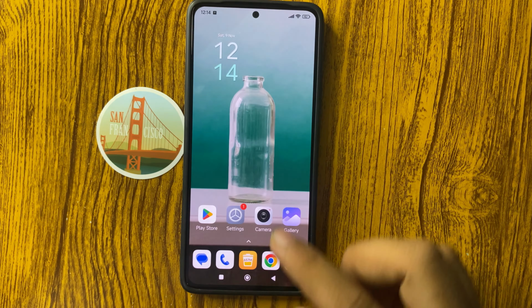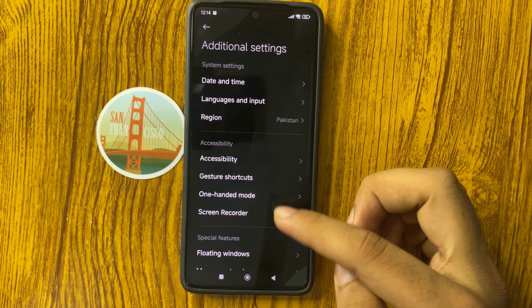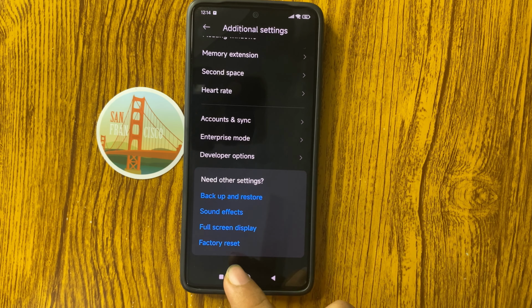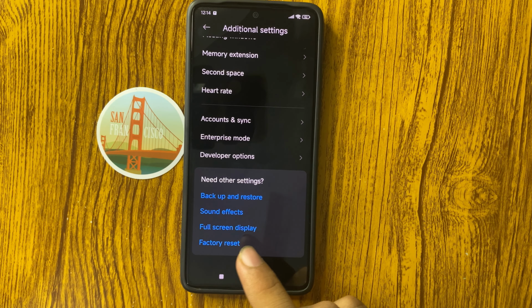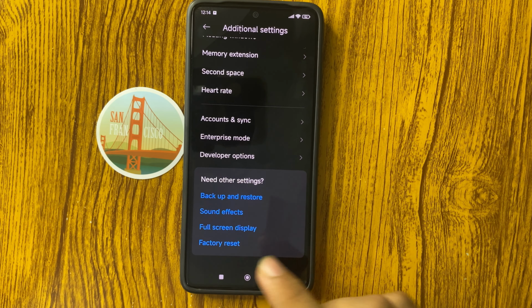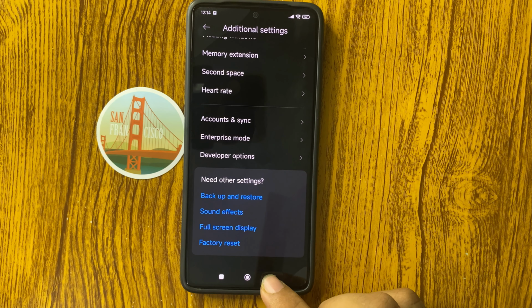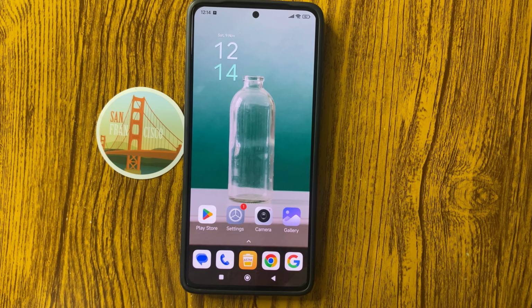again open the Settings app and go down, select Additional settings and go down. From here you can see Factory reset, so we will simply click on this. After that it will be reset. After that your problem will be fixed.